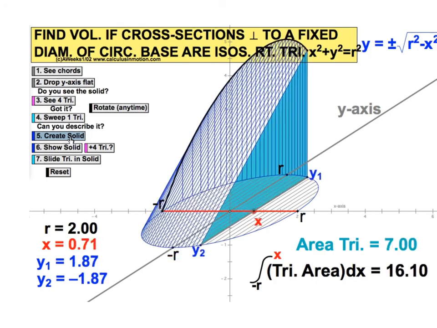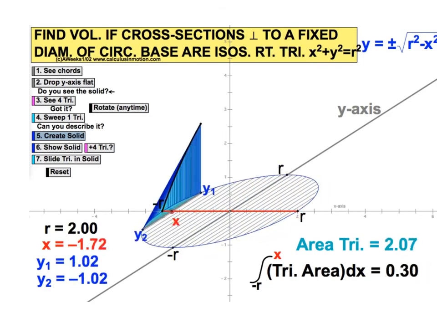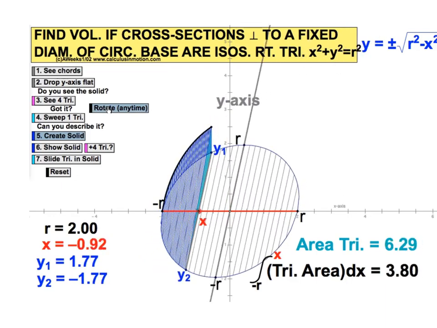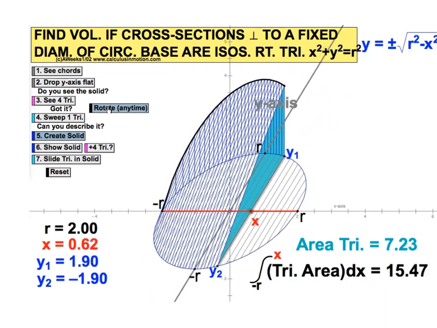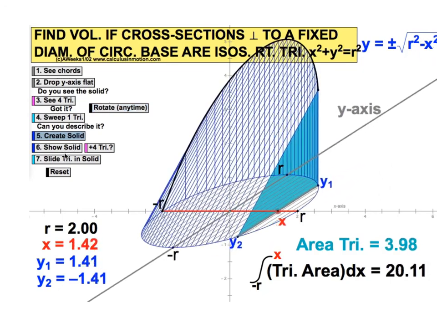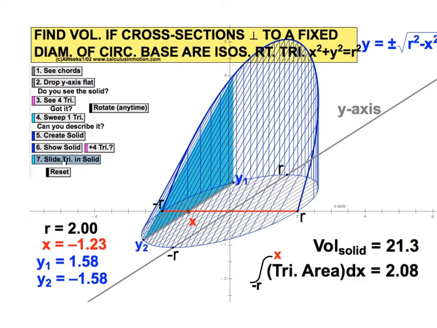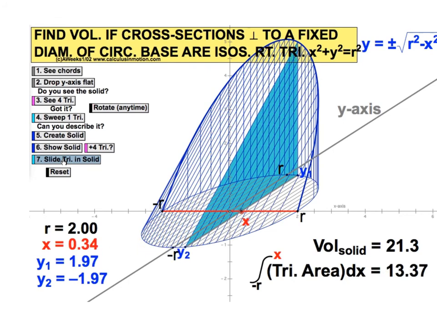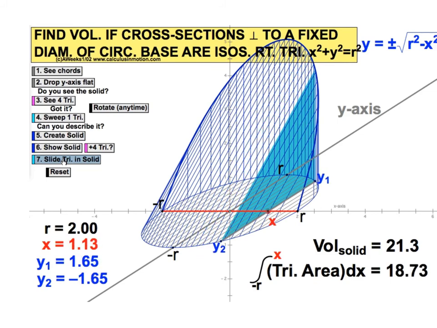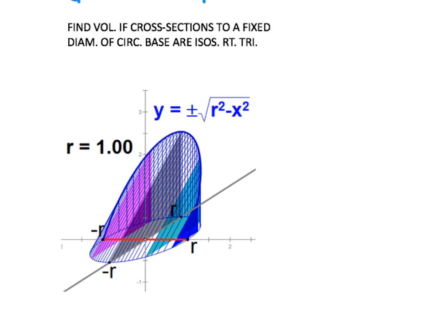And it's an isosceles right triangle, so my base is the same as the height, and so it really shouldn't be too terrible of a problem to set up. I'm just wanting to show you guys that this is what the figure looks like, and we get that by dragging an isosceles right triangle across that entire base. So let's take a look at this last example real quick and set this one up.